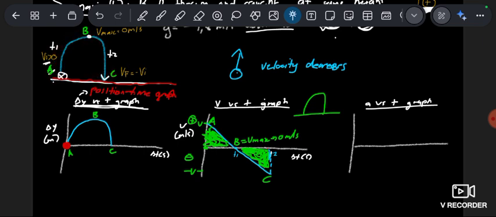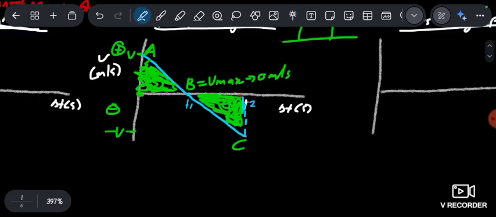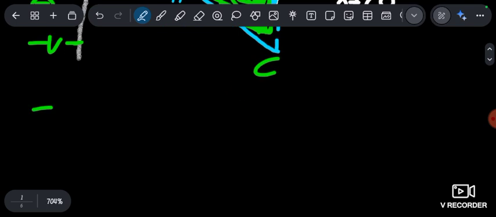Meaning that the speed from here to here is going to decrease the same, and also the speed from here to here is going to also increase or decrease the same. Everything is just the same, but in the opposite direction, right? But I also want you to take note, the area